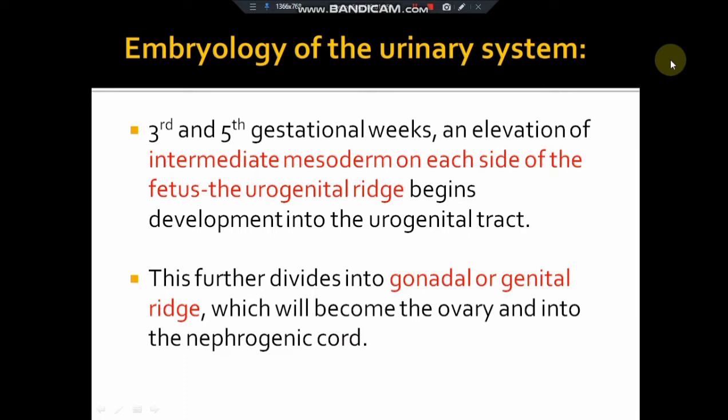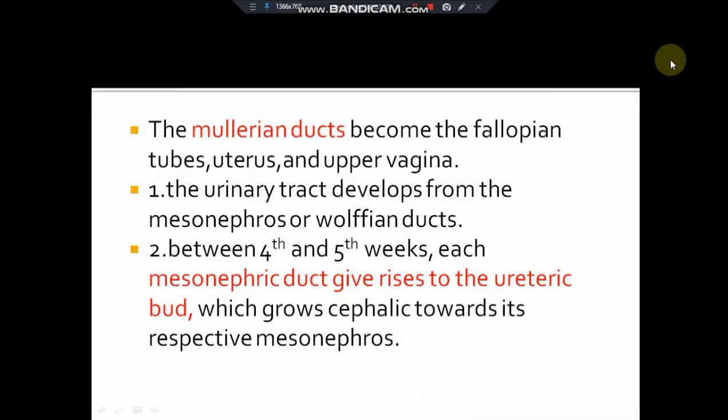During the third to fifth gestational week, the intermediate mesoderm on each side of the fetus, the urogenital ridge, begins the development of the urogenital tract. This further divides into the gonad or genital ridge, which will become the ovary, and also the nephrogenic cord. And what will the Mullerian duct become? The Mullerian duct, also known as the paramesonephric duct, becomes the fallopian tube, uterus, and vagina.